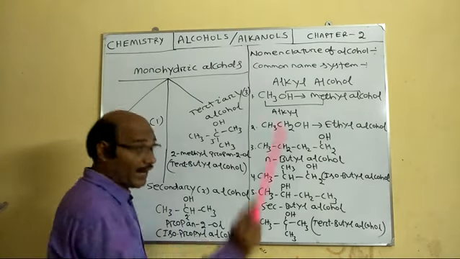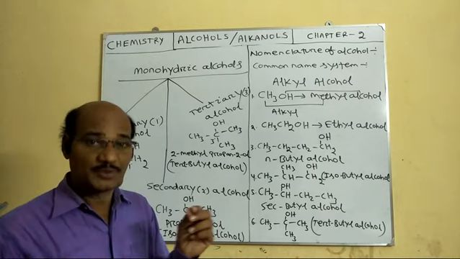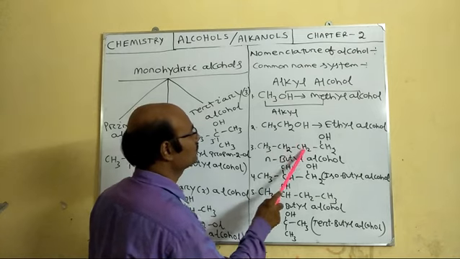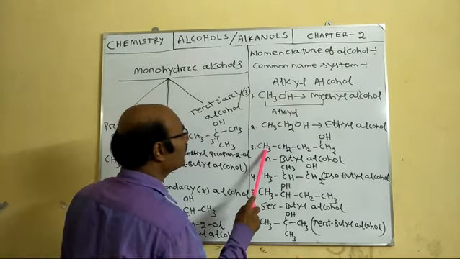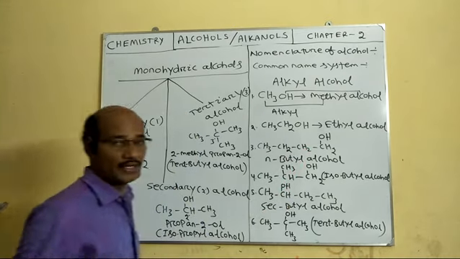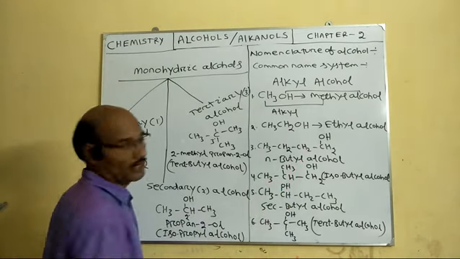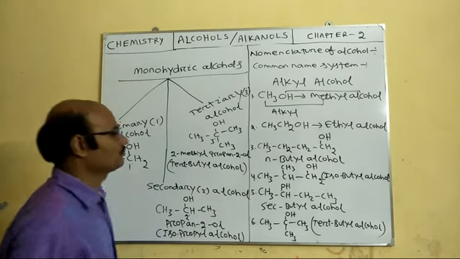But when we go to higher members, we can use some special prefixes. For example, CH3, CH2, CH2, CH2OH. This is your 1, 2, 3, 4 butyl. With a normal chain there, it's called n-butyl. So the name is what? n-butyl alcohol.